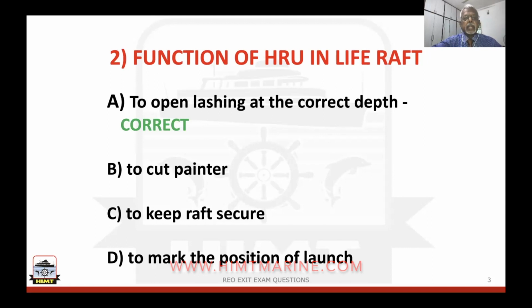So the right answer is A, to release when the life raft goes down to a certain depth in water along with the ship. Because of that pressure, the hydrostatic release unit will get released so that the life raft can freely float. So the right answer is A.